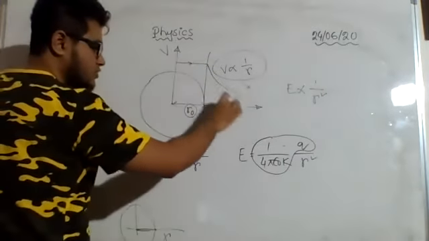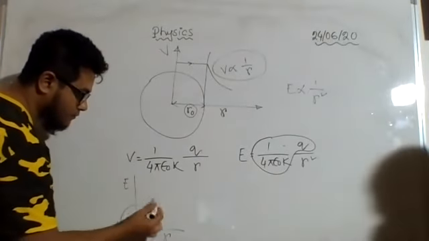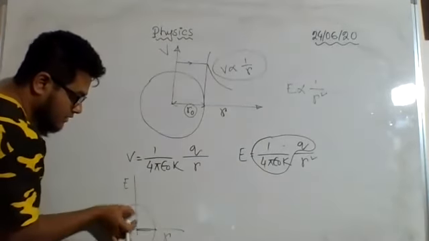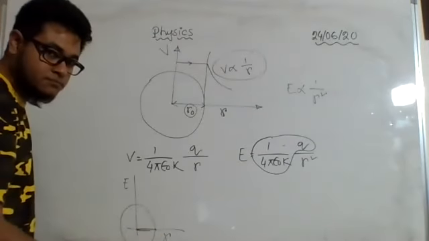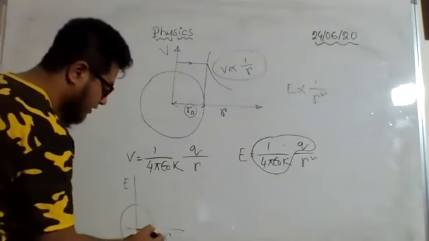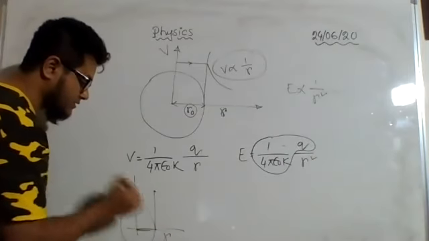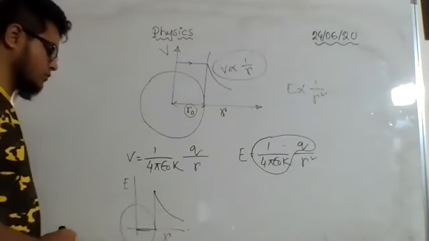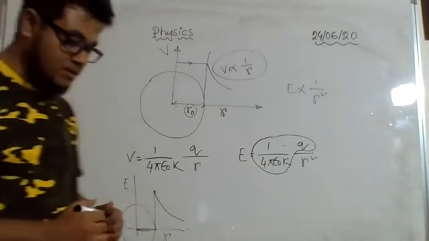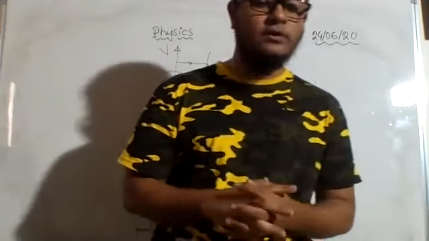After the radius it is changing, but here you will see no line because there is no intensity. The intensity is 0. From here the intensity will have a certain value. Let us say at the surface this is the intensity, and as the distance increases the intensity will go down. This is what they have tried to explain through these two figures.